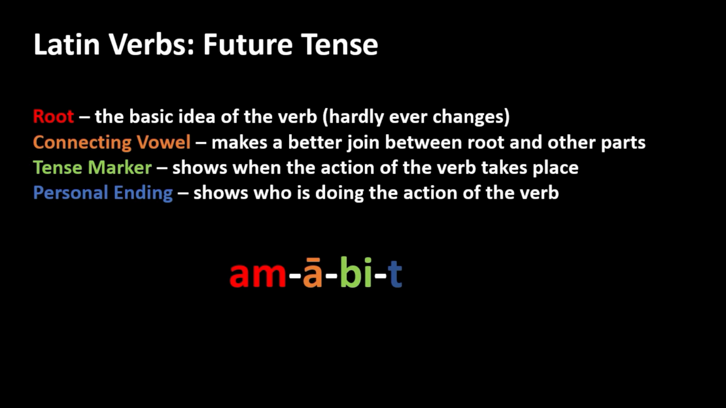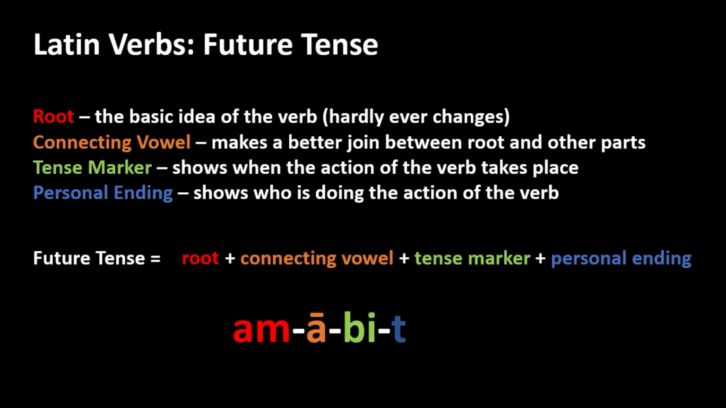We can say then that with verbs of the amo kind, or of the first conjugation, the future tense is made as follows. You have the root plus the connecting vowel plus the tense marker plus the personal ending. And notice the tense marker here. It is be, bi. Contrast this with the ba for the imperfect tense.